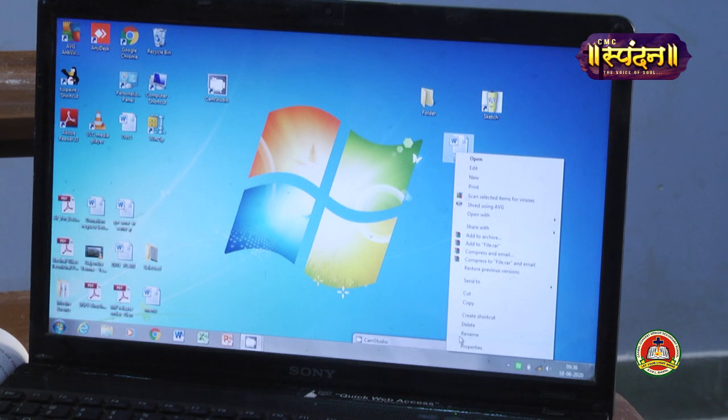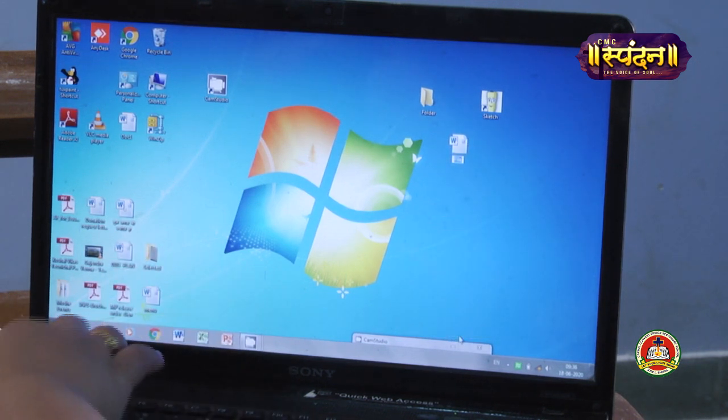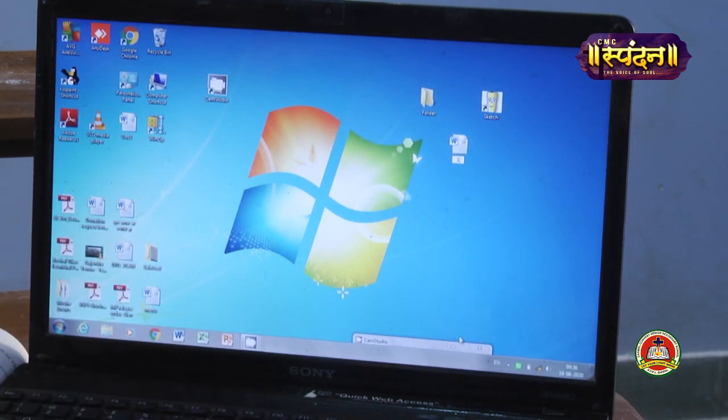The option is there: rename. Whatever name you want to give file number 1, if I want to give it 1, I'll give 1. So it means I am renaming it. Simply, you have to right click on the file and you will give the name.